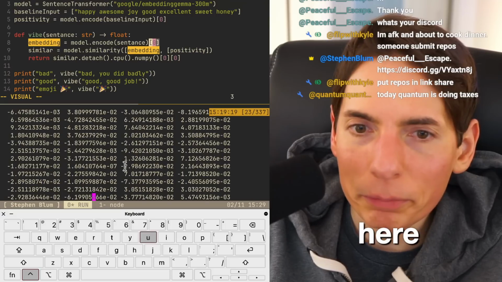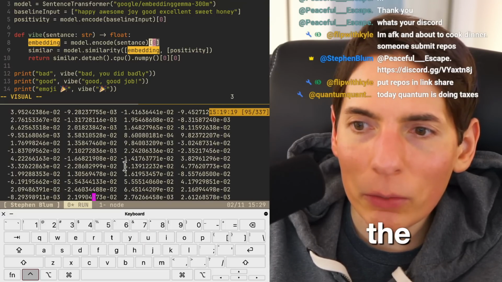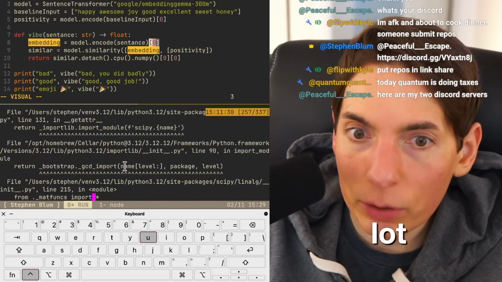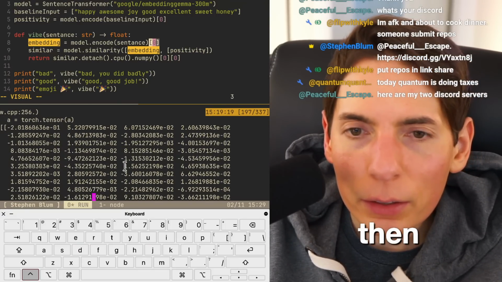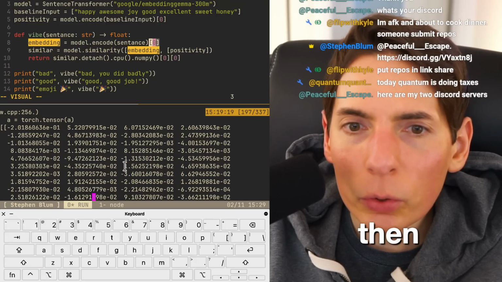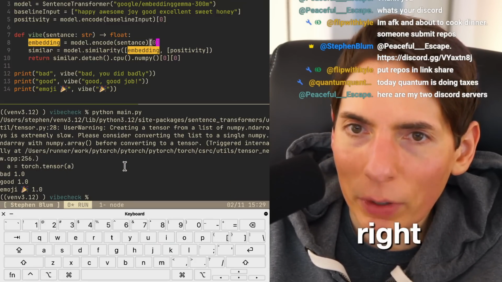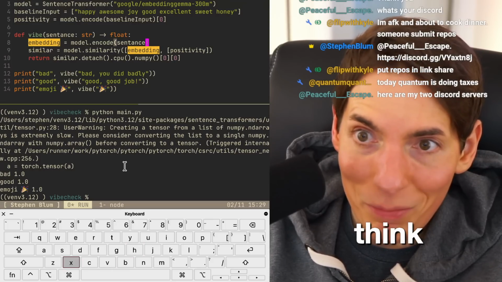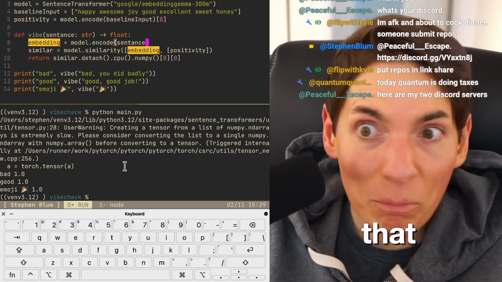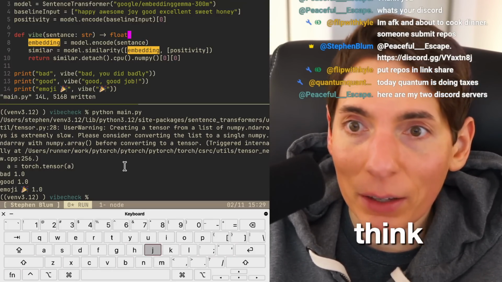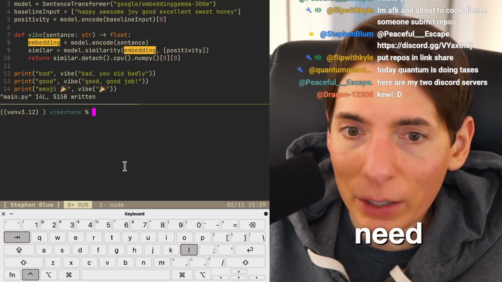I forgot. Here, let me go. So this is the embedding right here. A lot of words here. All right, and then a tensor. Okay, all right, let's find out. I think we may not need that. I'm just double checking. I think so. I think that might be it. So we'll run it again if it fails.